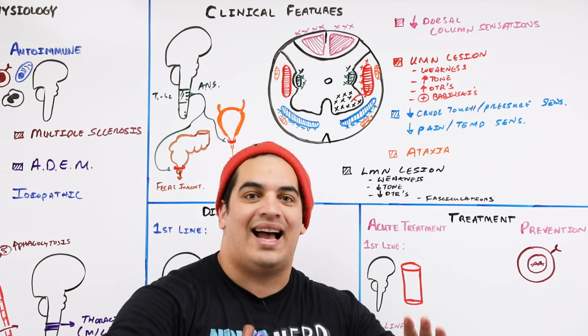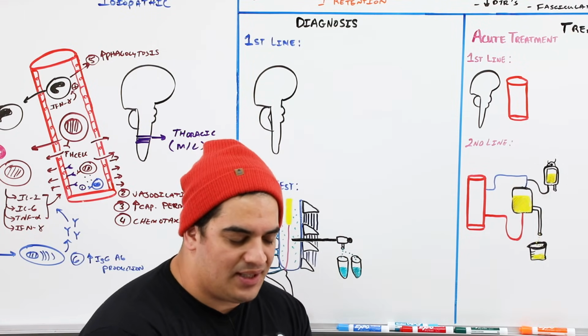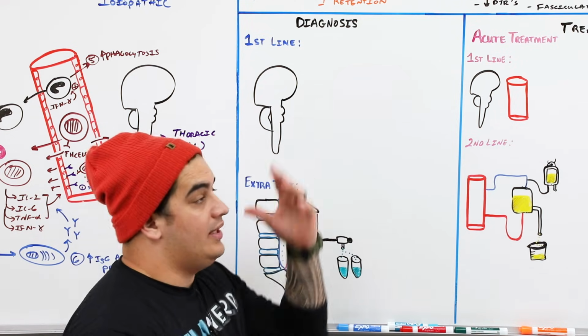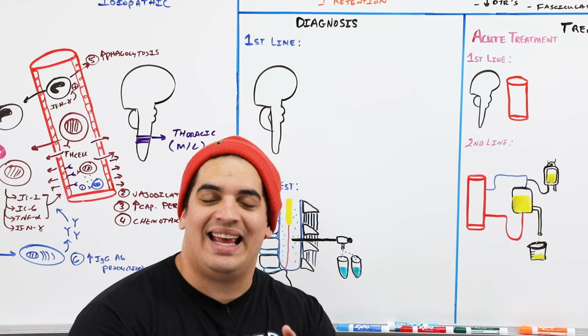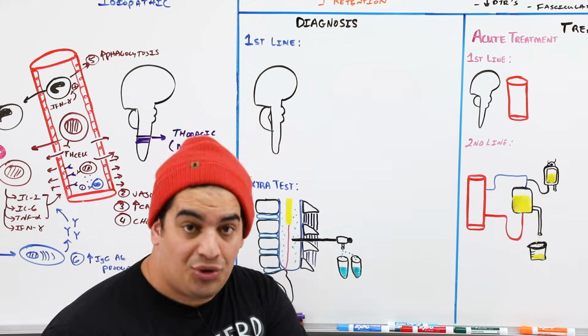Now let's talk about diagnosis. So when we talk about transverse myelitis, I want you guys to remember, if they were to bring this up in an exam, the case that someone had a particular risk factor, they presented with these symptoms, and they say, okay, what's your first line diagnostic test? I want you to say MRI of the spinal cord, and you can do with and without contrast.